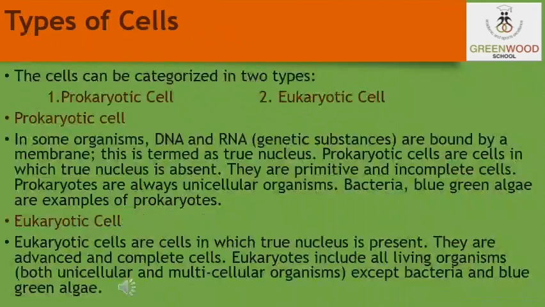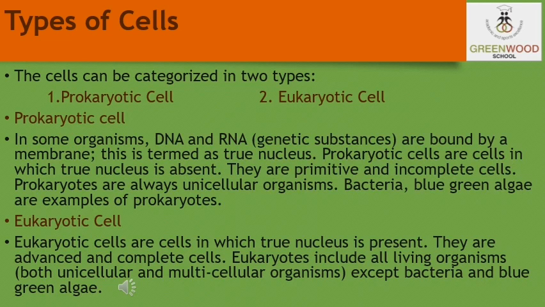Now students, cells can be broadly categorized into two types, the prokaryotic cells and the eukaryotic cells. In some organisms, DNA and RNA, which are termed genetic substances, are bound by a membrane, and this is termed the true nucleus. Prokaryotic cells are cells in which the true nucleus is absent. They are primitive and incomplete cells. Prokaryotes are always unicellular organisms. For example, bacteria and blue-green algae are a few examples of prokaryotes.